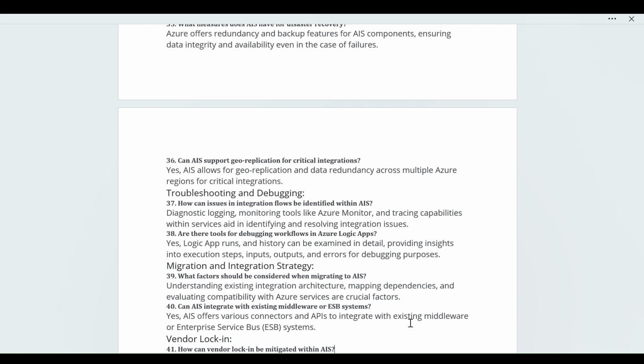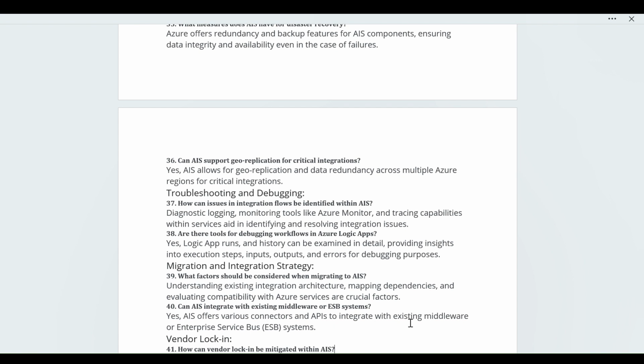So yeah, over there I can say the question they are asking: what factors should be considered when migrating to Azure? Understanding the existing integration architecture, mapping dependencies, and evaluating compatibility with the Azure services are crucial factors. Like what is the version of the system you have and what is Azure supporting. So you have to check all the stuff, because any version-specific item or dependency, if you are missing that, will not work properly. You have to map accordingly.